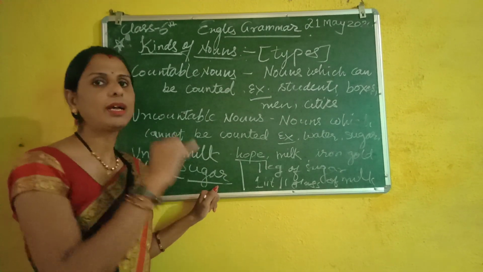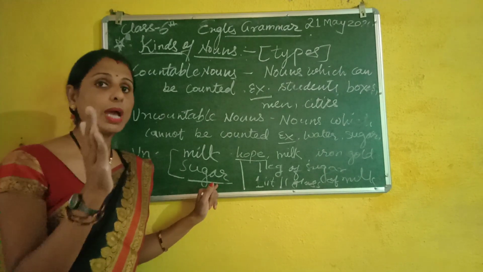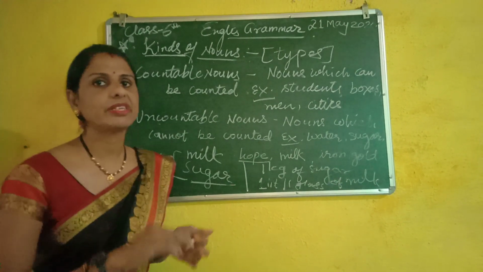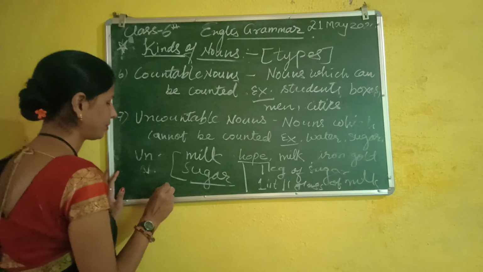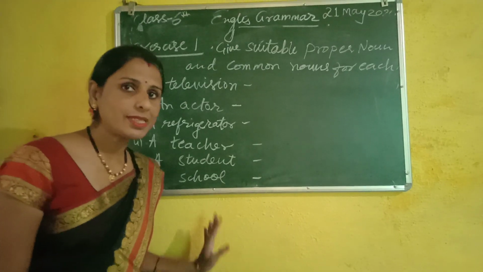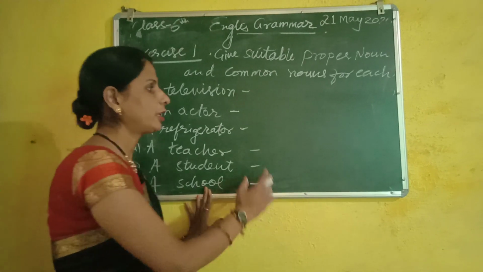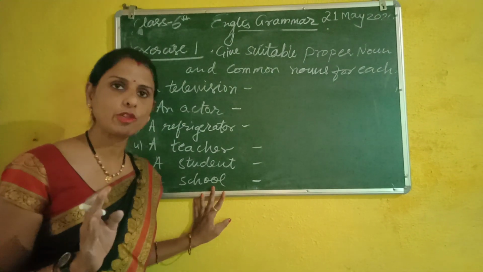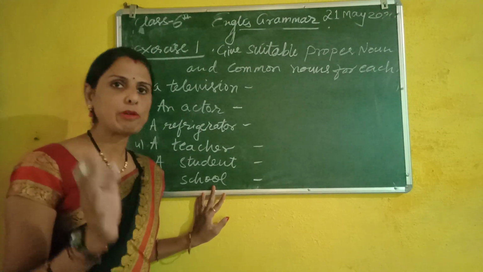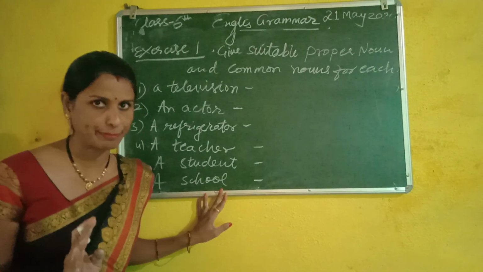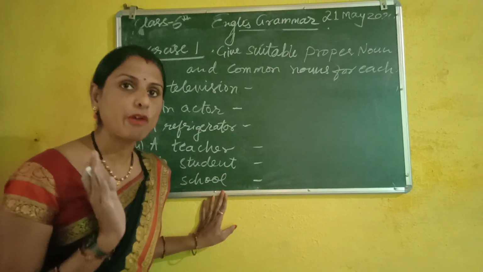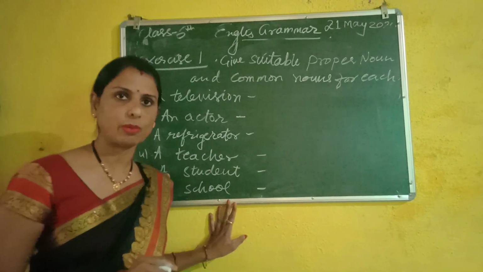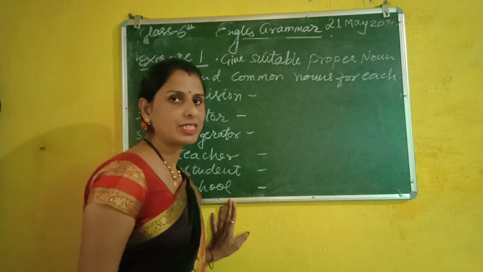I will send you the definitions which you have to write in the copy, with examples. Now we will see the first exercise. The first exercise I am giving you as an explanation, and the remaining exercises I will send you as pictures. Why? Because I have already explained all the types, and your exercises in the book are based on all the types of nouns. So let's see the first exercise.